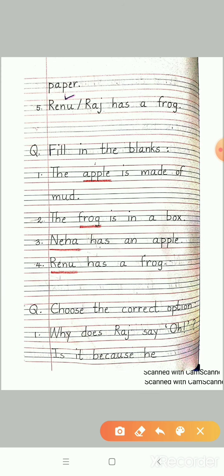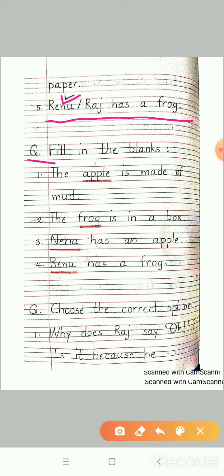Question number 5. Renu Raj has a frog. Students, can you guess the answer? Who has a frog? Renu or Raj? Very good, students. The answer is Renu. Please take the word Renu. Now let's move on to the next question.